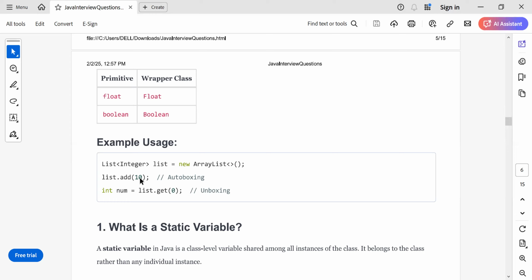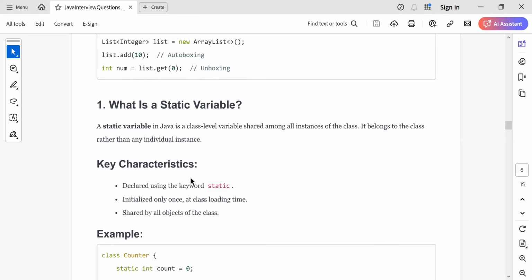Now at line number 3, you try to get that value and assign it to a primitive type. You inserted a wrapper class into your list, but when assigning it to a primitive type, the wrapper class is converted into the primitive type using a concept known as unboxing. So when you convert a primitive to a wrapper class, it is known as autoboxing, and when you convert from a wrapper class to a primitive type, it is known as unboxing. This is very important for your interview, so keep this in mind.